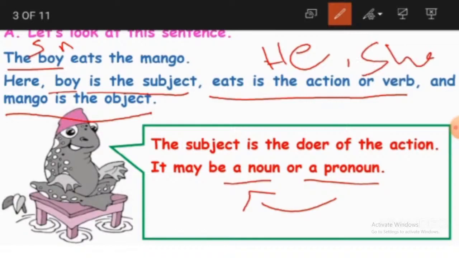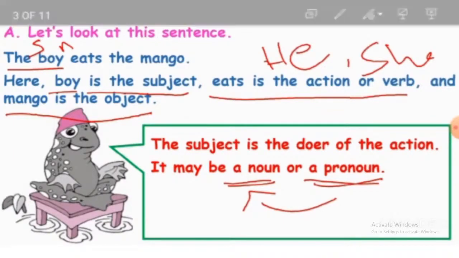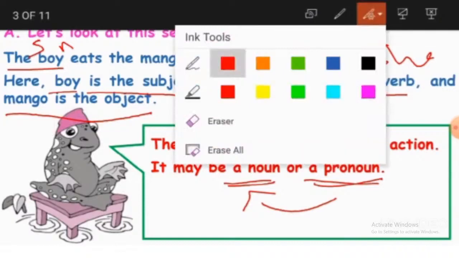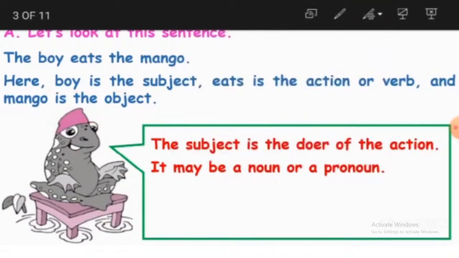So a subject may be a noun or a pronoun. The boy is the subject here, eats is the action or verb, action in the sense of doing some work, and mango is the object.